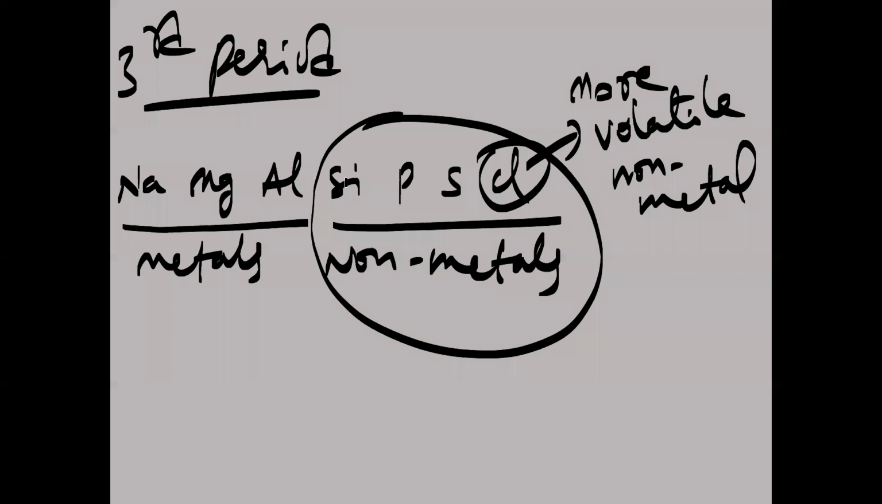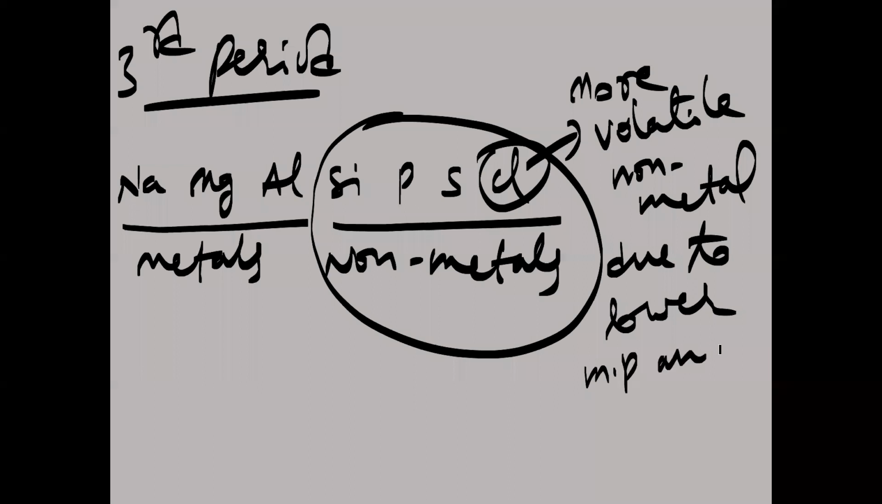Chlorine. Because among these non-metals from left to right, what happens? The volatility increases. Why is the volatility increasing here? The reason is due to decrease in boiling points. Due to lower melting and boiling points, the volatility will be greater for chlorine.